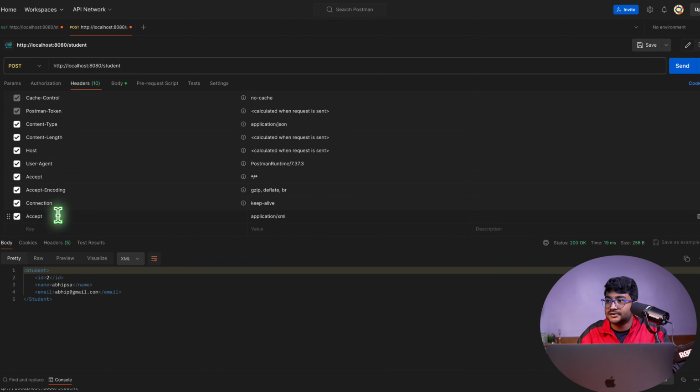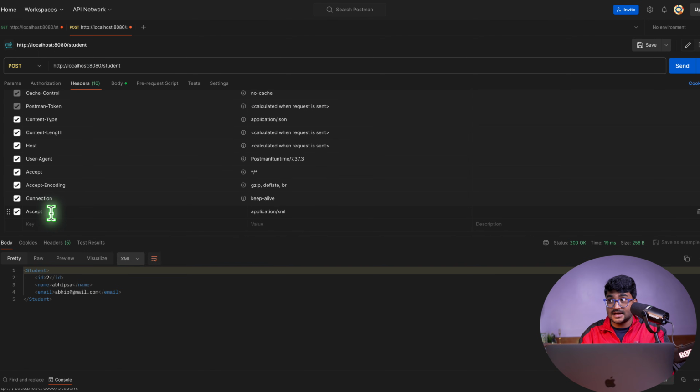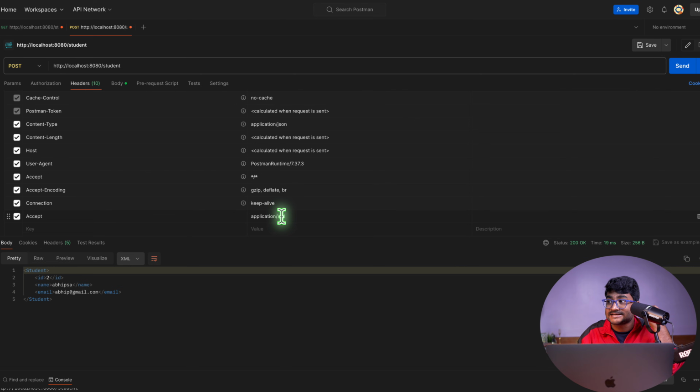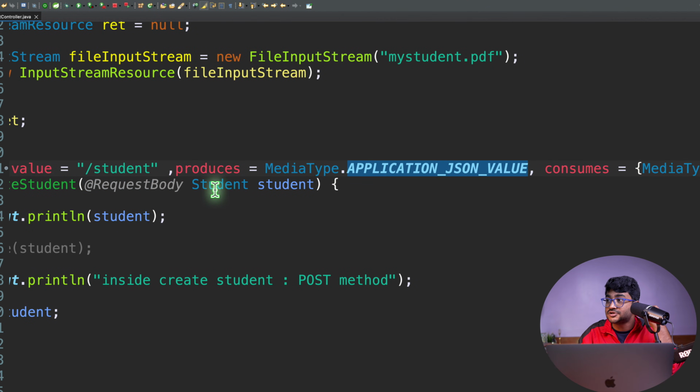Let's just go to the header. Accept: how does the client want to accept? It wants to accept in XML format. Okay, whether the server supports producing the data in XML format.